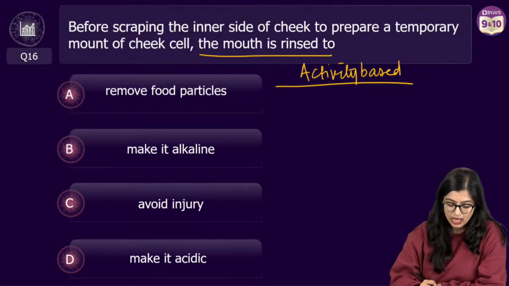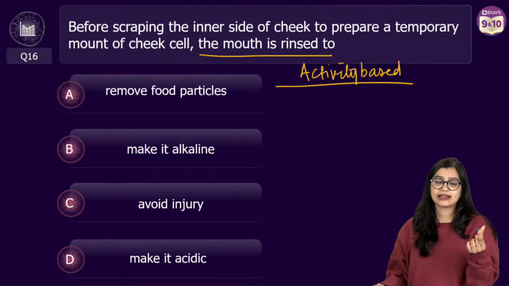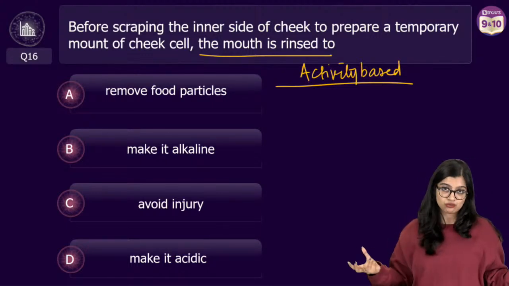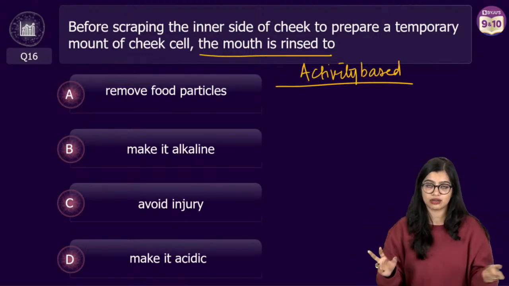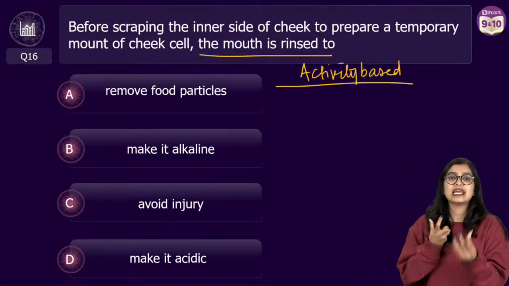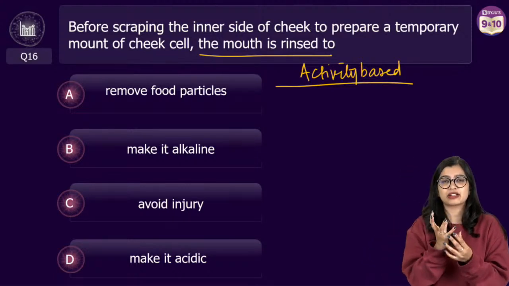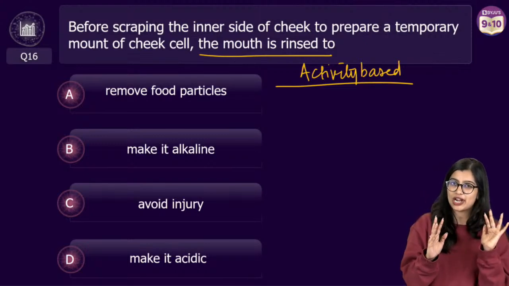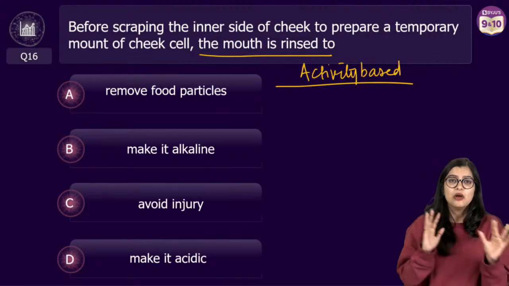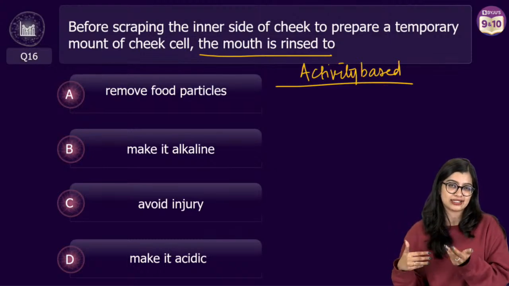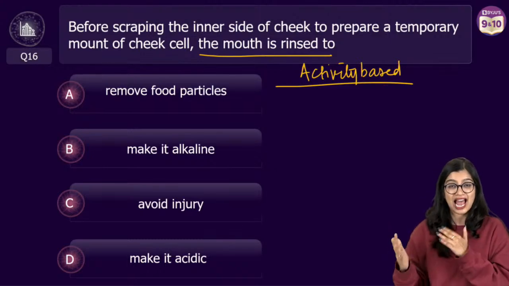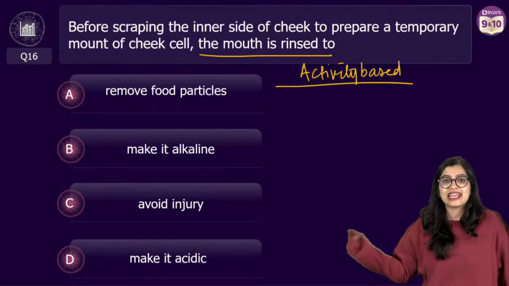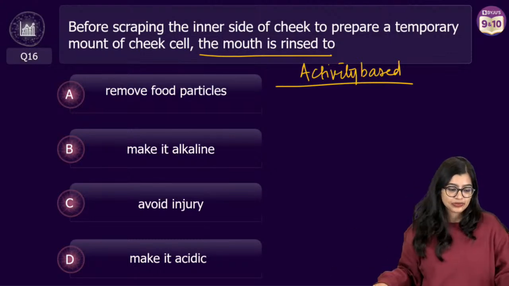See, when you say acidic and alkaline, it is with respect to the pH, which of course you will be learning in chemistry. Kriti ma'am will be telling you. But basically pH is with respect to how many hydrogen ions are there. More hydrogen ions means more acidic. More hydroxyl ions or fewer hydrogen ions means more alkaline. So alkaline is a nature of the thing, right?